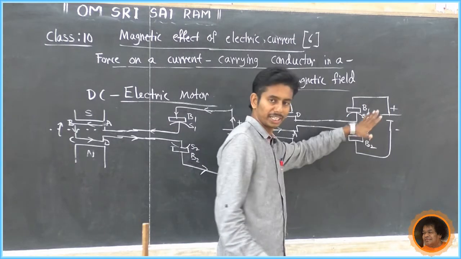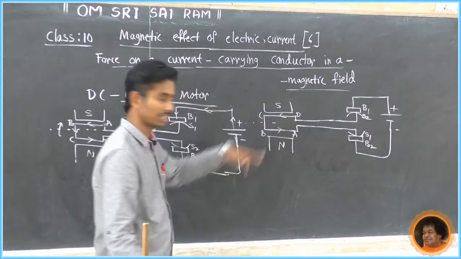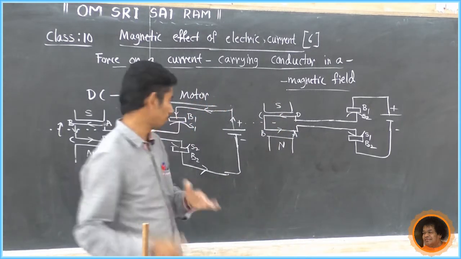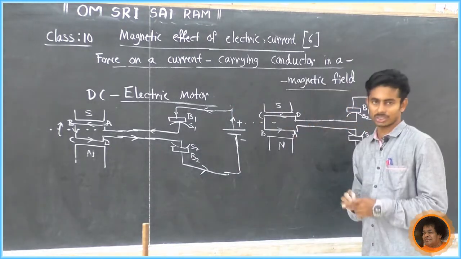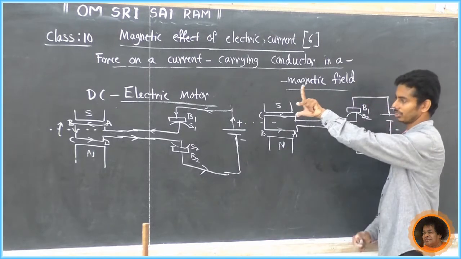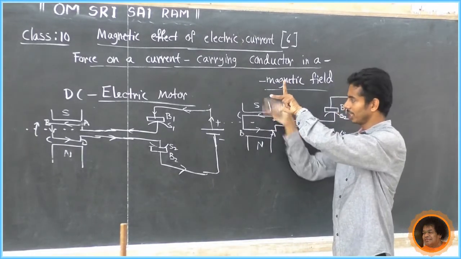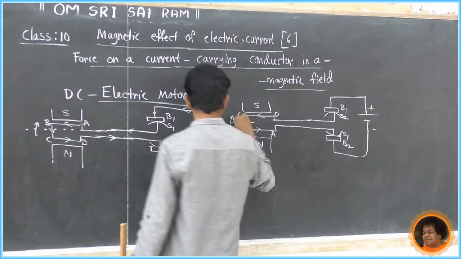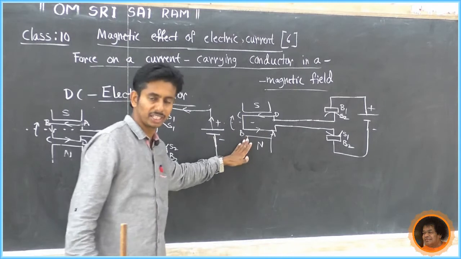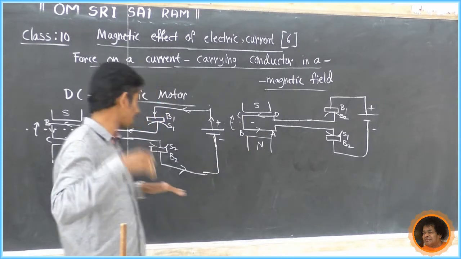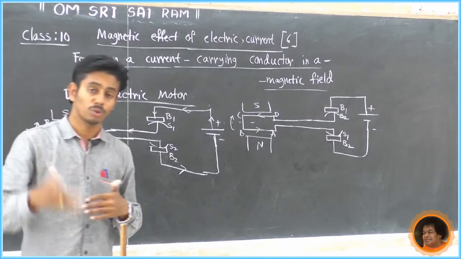Now there is an electric current. So a current carrying conductor is placed in between a magnetic field, so it experiences mechanical force, so it also rotates. How does it rotate? Use Fleming's left hand rule. Can I use it like this? Yes, because current flows from D to C. Once again it rotates clockwise. So in the first half cycle it rotates clockwise, and the next half cycle it also rotates in the clockwise direction, and further it rotates in a clockwise direction.